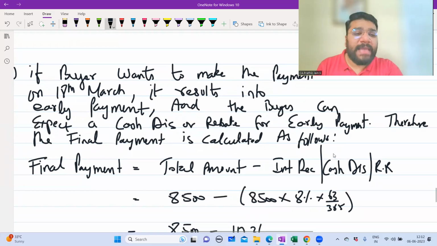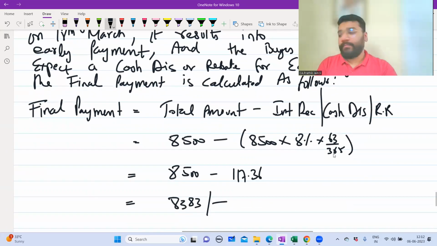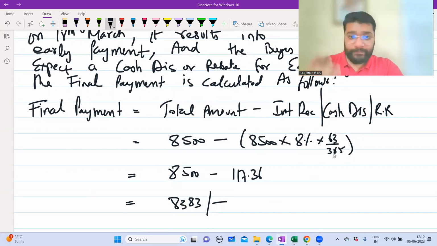Therefore, the final payment is calculated as follows. Online people, are you able to understand what we are doing? Yes, sir.